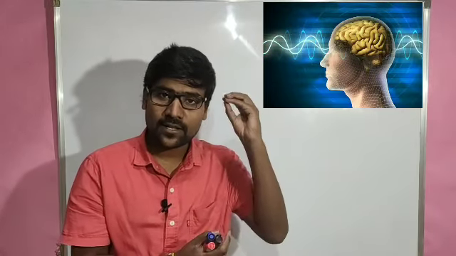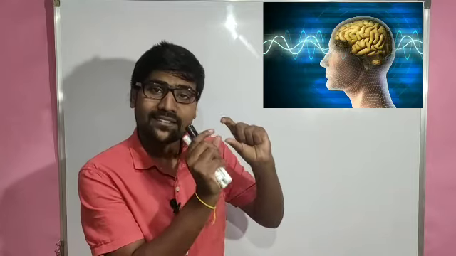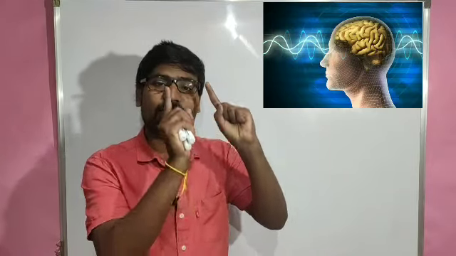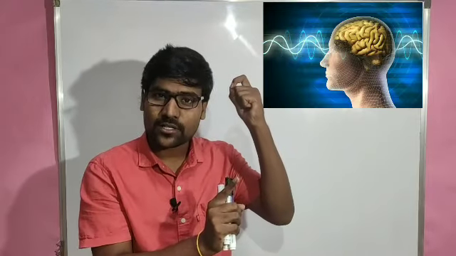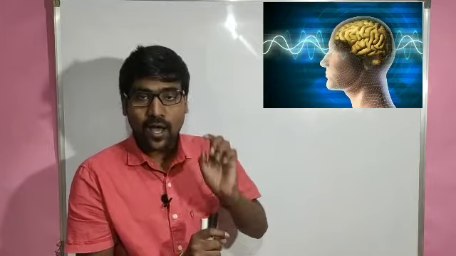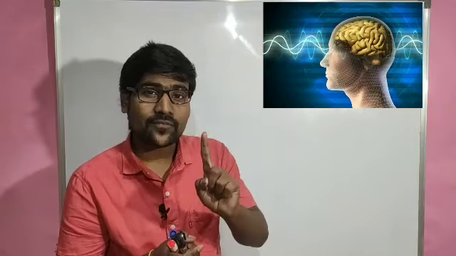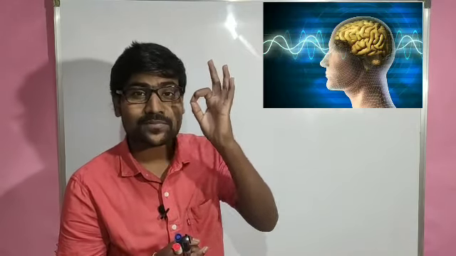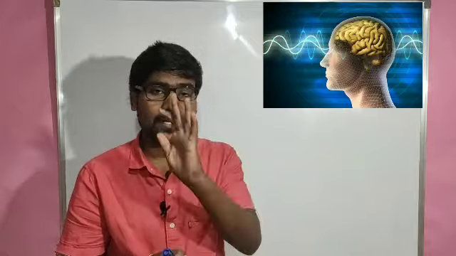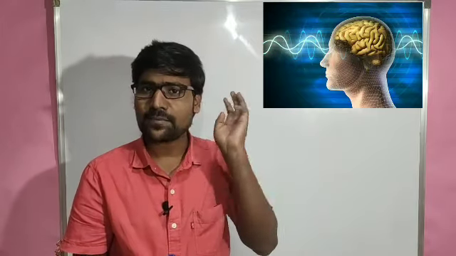That means in the brain, there is a particular portion that is meant for vision. If something gets disturbed in that portion, then the person becomes blind. That is one case. Or if there is a defect in the eyeball, then the person becomes blind. Or if there is a defect in the optic nerve, that means the transmitting nerve, then the person becomes blind. So there are chances of blindness occurring at 3 stages, right?